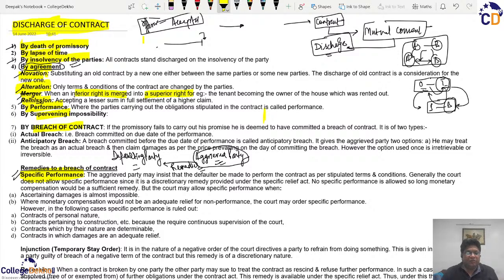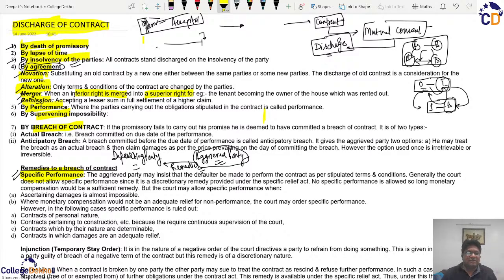For example, if I just gave this example of marriage, तो अगर शादी हो गई तो आप स्पेसिफिक परफॉर्मेंस को एनफोर्स नहीं कर सकते क्योंकि अब तो शादी हो चुकी. अब वो शादी अगर तोड़ भी दोगे, still you will not get what you wanted. So in certain cases the specific performance is not possible, in certain cases specific performance is required. So primarily where the contractual obligation is purely of personal nature, then we can always ask for the specific performance.